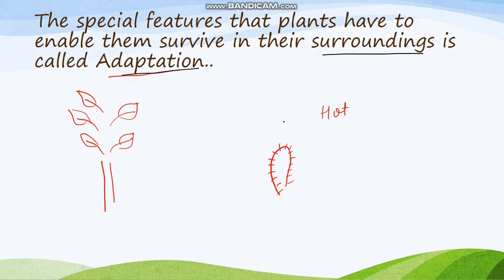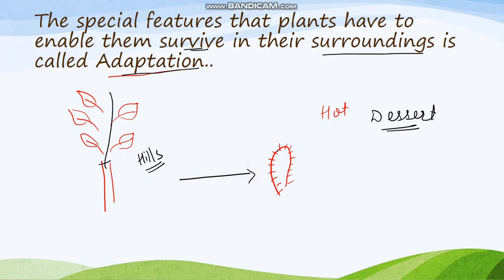Like people living in Rajasthan or the desert, they feel much more cold, but they are adapted to that place, compared with people living in the plains, as we are, or people living in the hills. So, they adapt themselves so that they can survive. What happens here is that the leaves are converted into spines. These are the special kinds of adaptation which the plant does. That is what is known as adaptation.